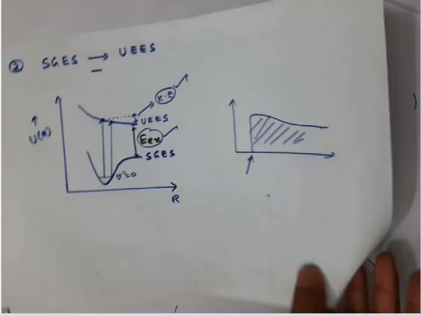Then let me take the second case, what is called pre-dissociation. What is meant by that?